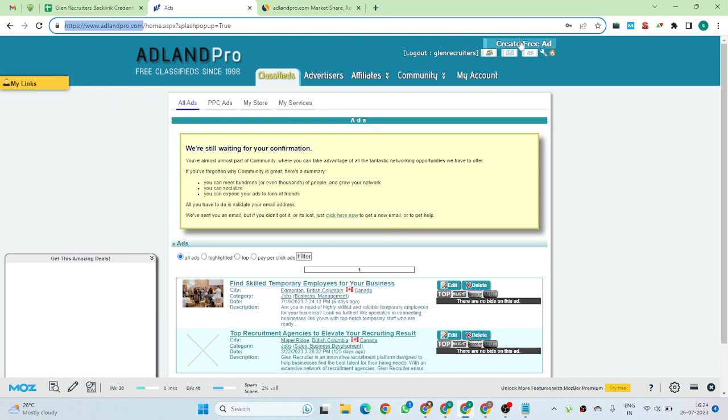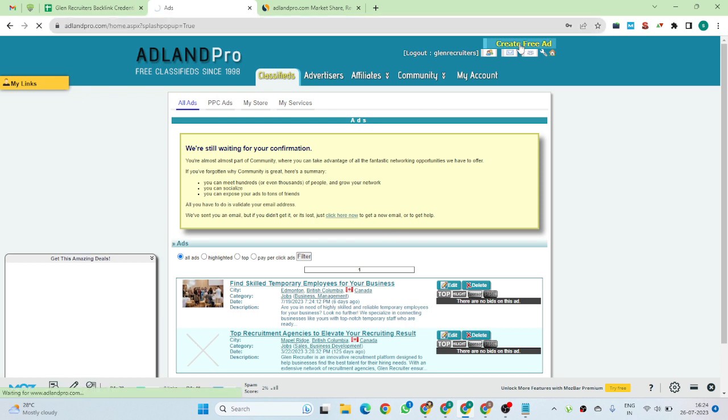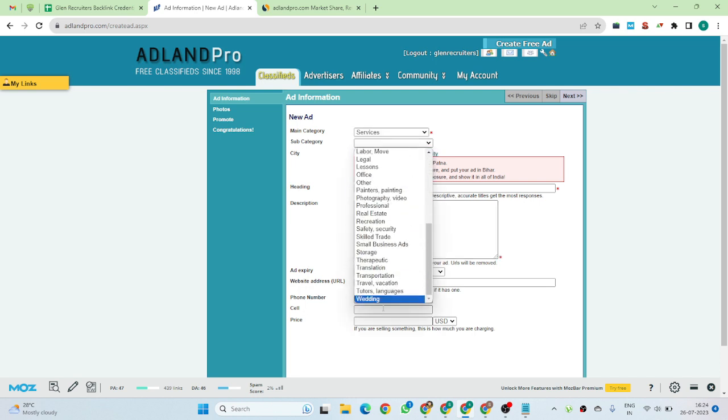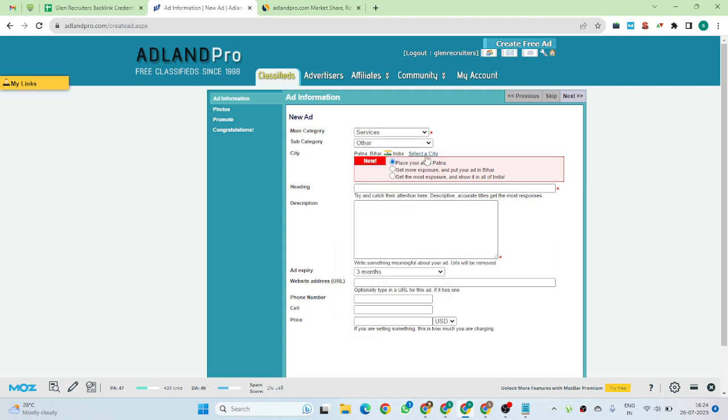So now we can start. We go for the create free ad option. You can choose your category. For my category, we are providing recruitment services. There is skilled trade, small recreation, safety, real estate, housing, financials, computer communication. There is no mention of my subcategory.